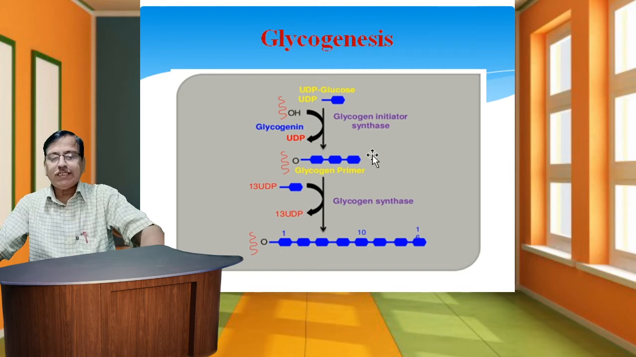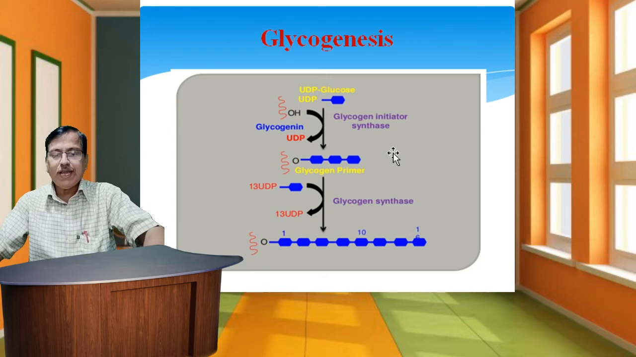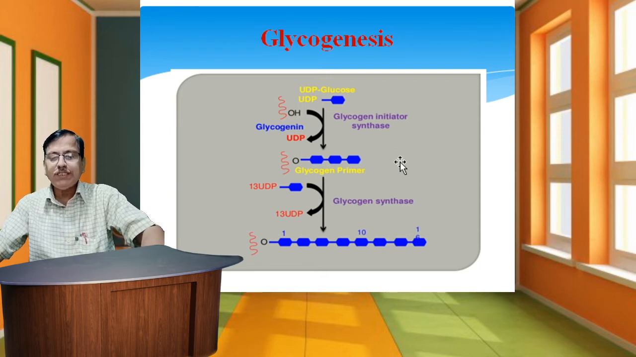It was recently found that in the absence of glycogen primer, a specific protein, namely glycogenin, can accept glucose from UDPG. The hydroxyl group of the amino acid tyrosine of glycogenin is the site at which the initial glucose unit is attached. The enzyme glycogen initiator synthase transfers the first molecule of glucose to glycogenin.